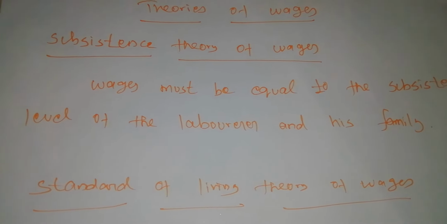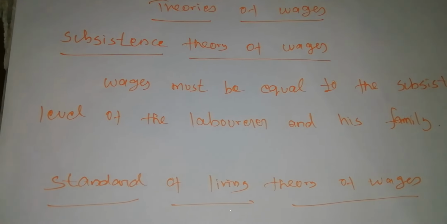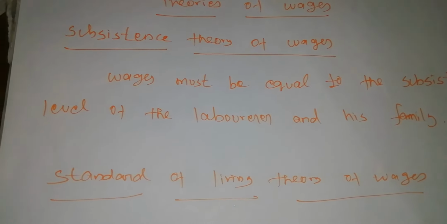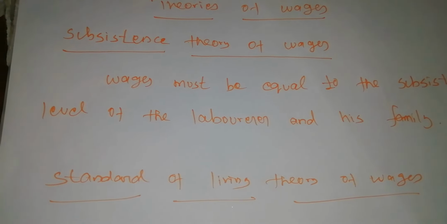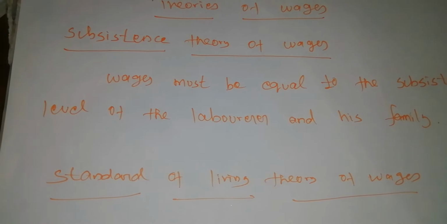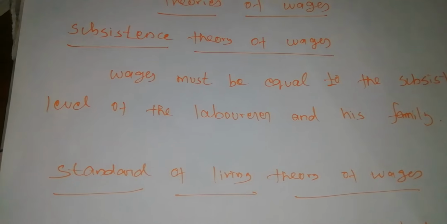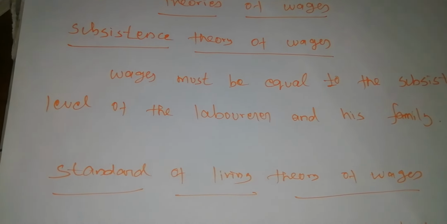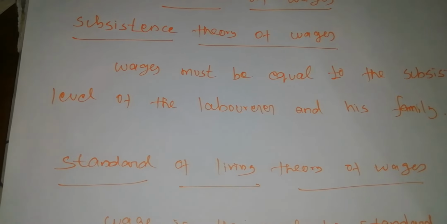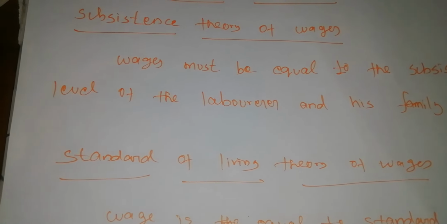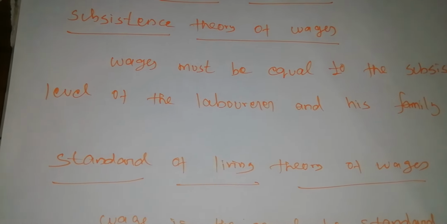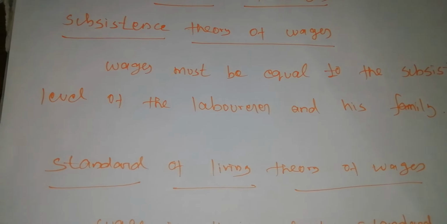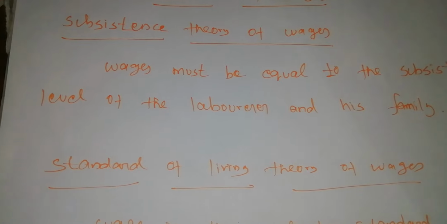The wage must be equal to fulfill the basic necessity of life only. So by using this wage, he can buy food, cloth and shelter. After that, he cannot purchase any commodities as extra. If workers are paid higher wages than the subsistence level, the workers would be better off and they will have large families. Hence, the population would increase.